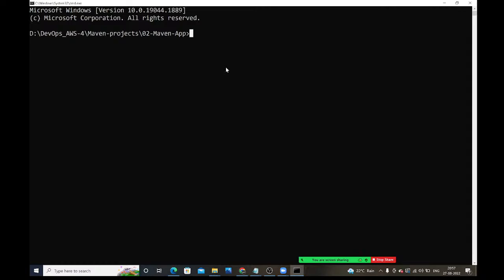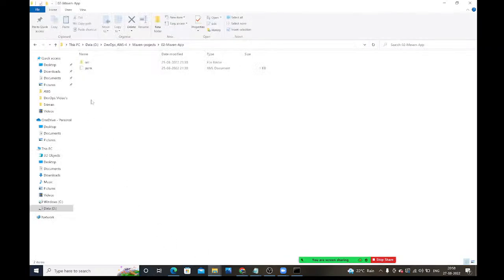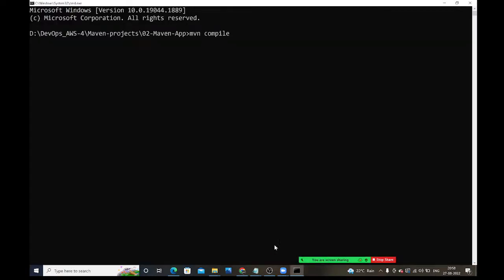Now what I am going to do here is compile the project first. If you want to compile, we need to use this command, maven compile. First, observe carefully, guys. In this location, we have only src and pom only. So now I am going to compile this project.